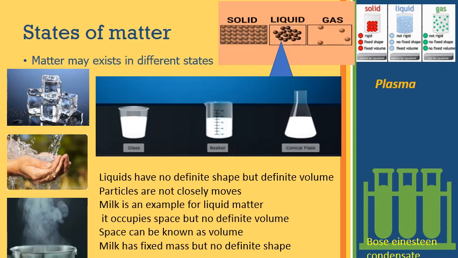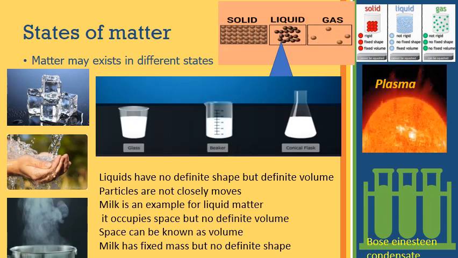The particles are not closely packed like solids. Okay, it occupies space, and then what is this volume? It is a new word for you. The space can be termed as the volume. That space can be known as a volume, how much space it is occupying. Milk has a fixed mass but no definite shape. Mass is fixed but no definite shape because it takes the shape of the container. Understand?